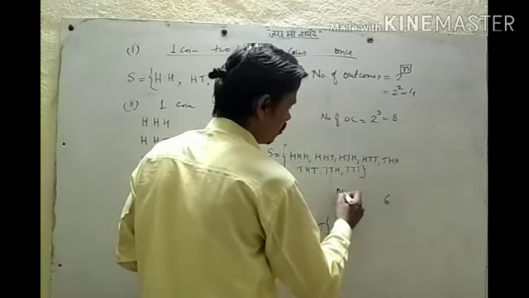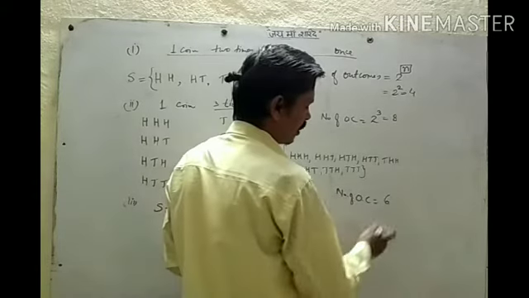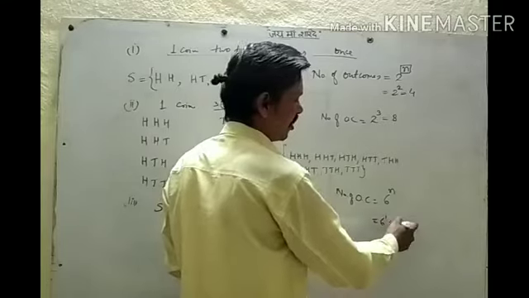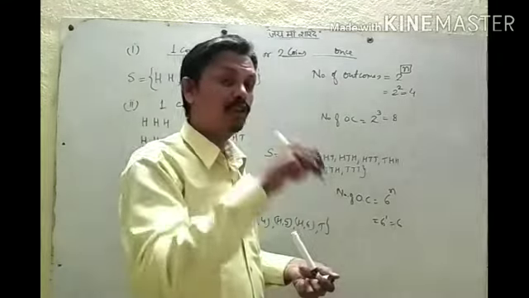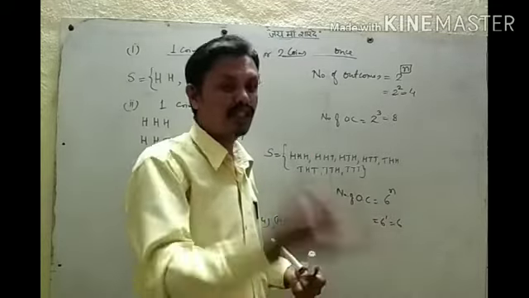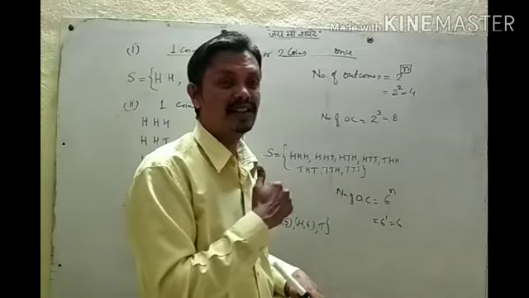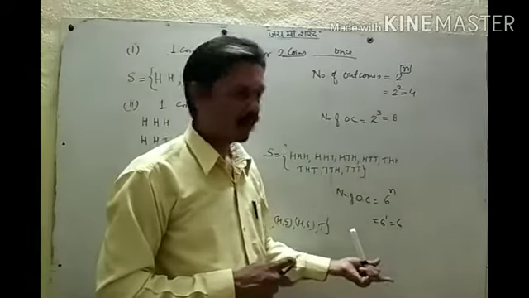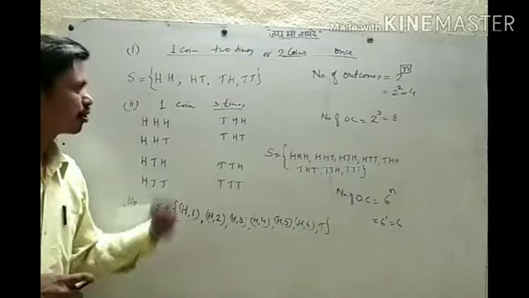Then the number of outcomes for a dice: 6 faces are there. Now how many dice are we throwing? 1. So 6 to the power 1 means 6 outcomes will be there: 1, 2, 3, 4, 5 or 6. If we throw one die 2 times or 2 dice together, then 6 to the power 2, that is 36 outcomes will be there. This we have already seen in class 10th. Okay? First you can note this down, then we'll see some more questions.